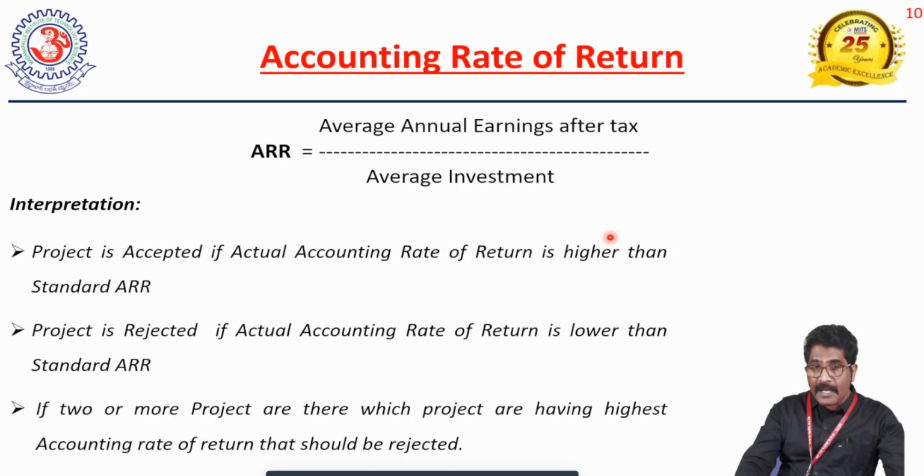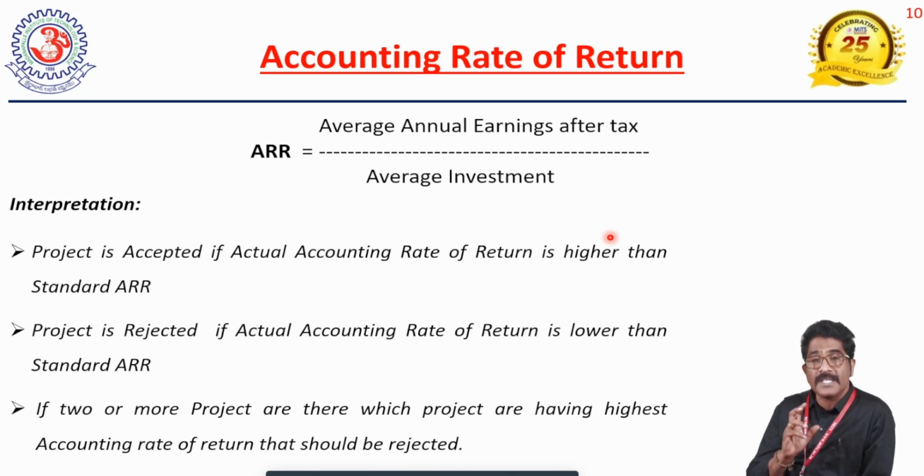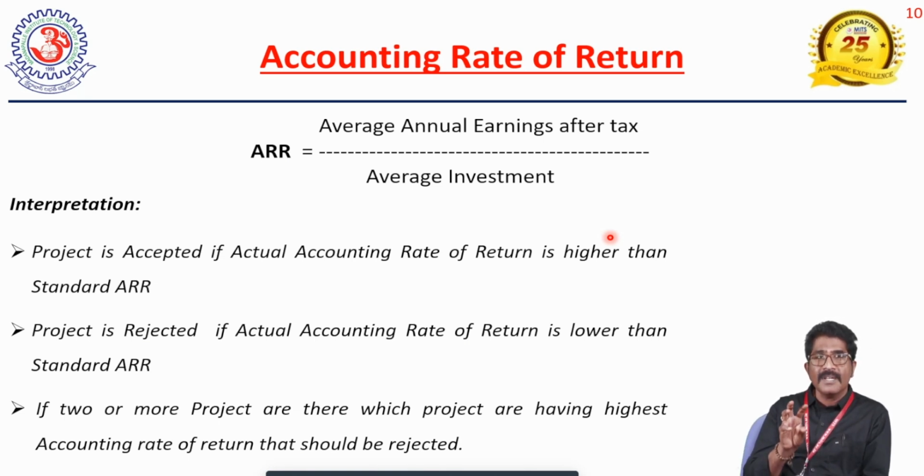And coming to the next one, accounting rate of return. Accounting rate of return is also one of the project evaluation techniques. It comes under the traditional method. It refers to the relationship between the average annual earnings after tax and average investment. So it measures that relationship.